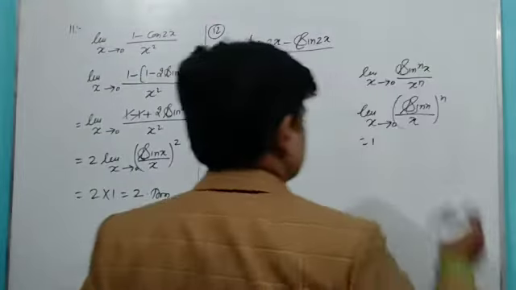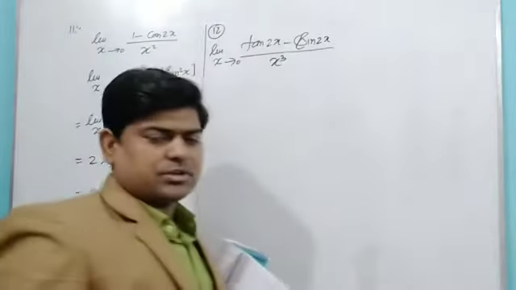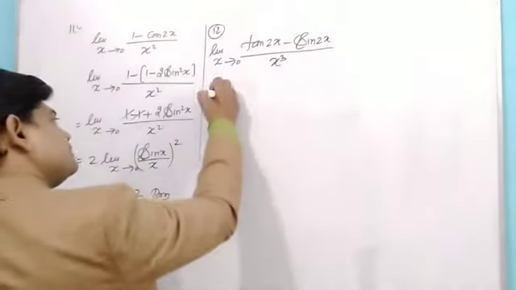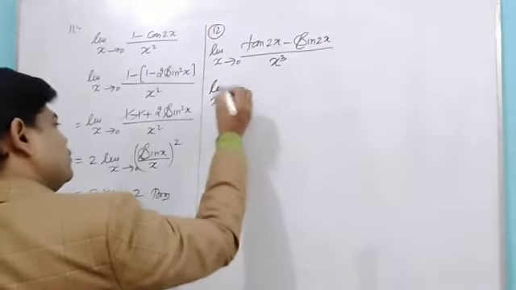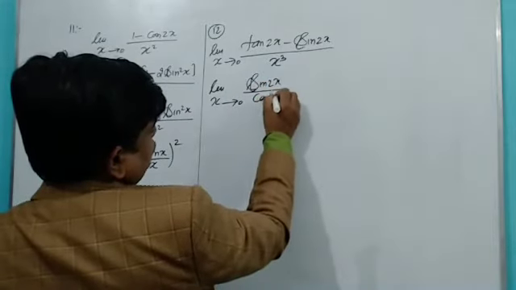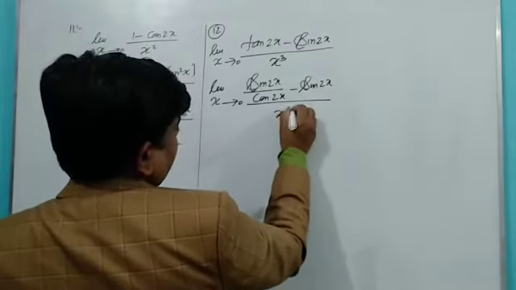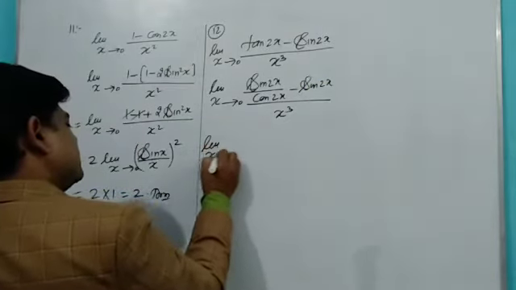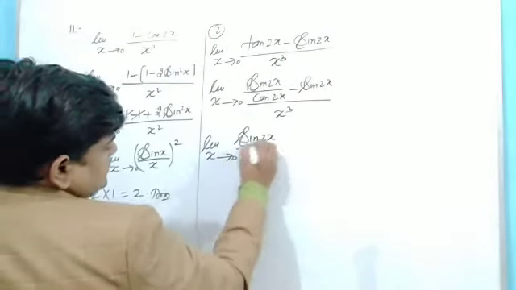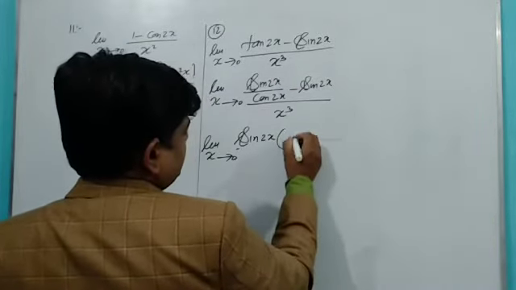First of all, I would like to erase this, and then I'll discuss this question. Do one thing. First of all, you can change that tan into sine and cos. This is 0 form. So sine 2x upon cos 2x minus sine 2x whole upon x cube. I think it can be written with sine 2x common, and here, let me write one line, then I'll do it.